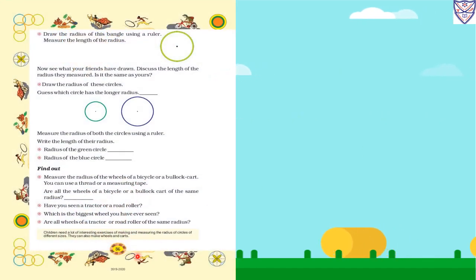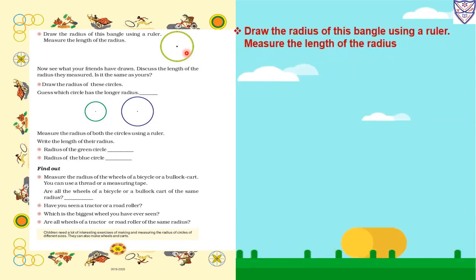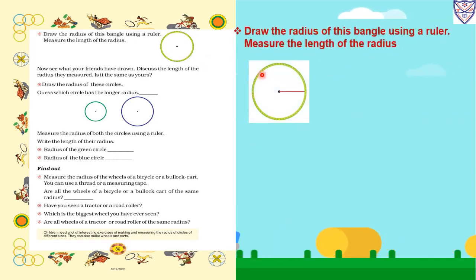Now page number 86. Draw the radius of this bangle using a ruler. Measure the length of the radius. Here a bangle, a circle, is given, so we have to draw a radius. With the help of the ruler, we draw one endpoint at the center of the circle and the other endpoint on the circle. So this is the radius.